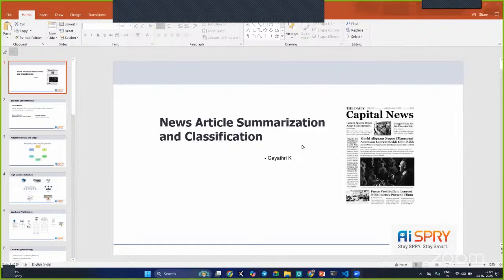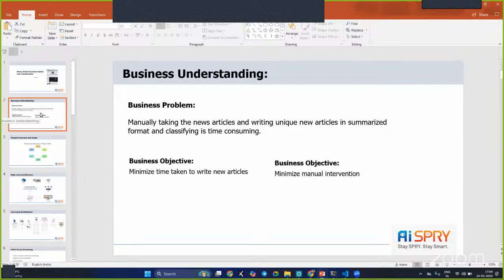First, regarding the business problem, our client is one of the leading news outlets in Malaysia. What is their business problem? Manually, they take the news articles and write unique news articles in a summarized format, and they classify them as positive, negative, or neutral. So it takes a lot of time. Our project is going to automate it.